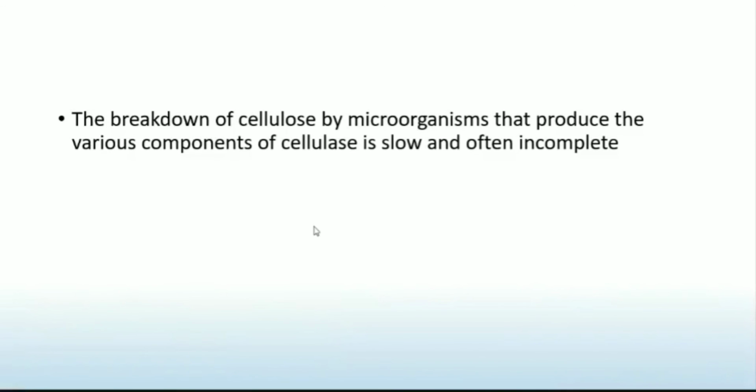As the degradation of cellulose by microorganisms, which can either be bacteria or fungi that produce various components of cellulase, is slow and often incomplete, many genetic engineering strategies have been employed to create organisms which are much more effective in bringing about cellulose degradation or have a better cellulase activity.